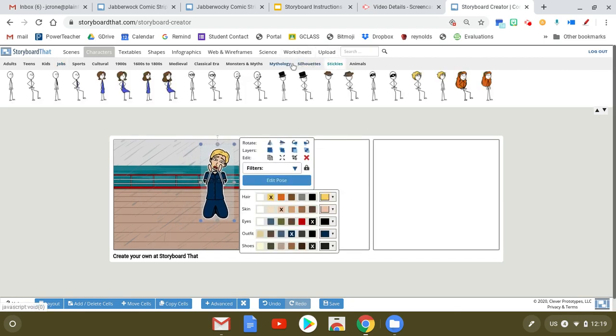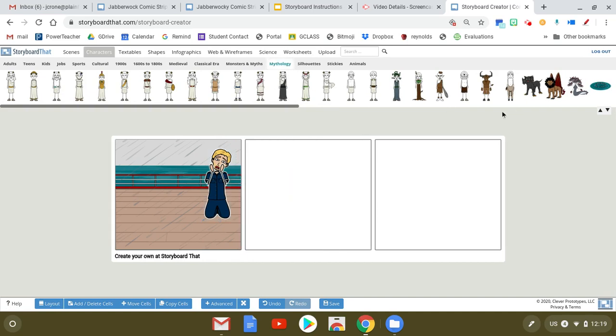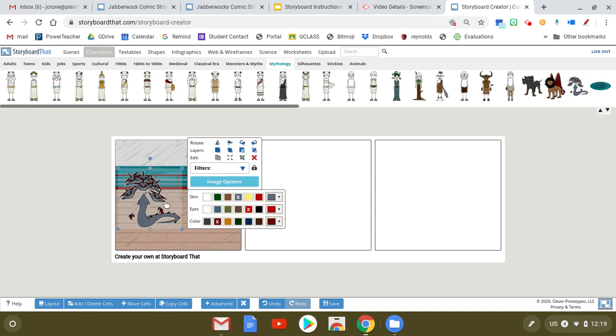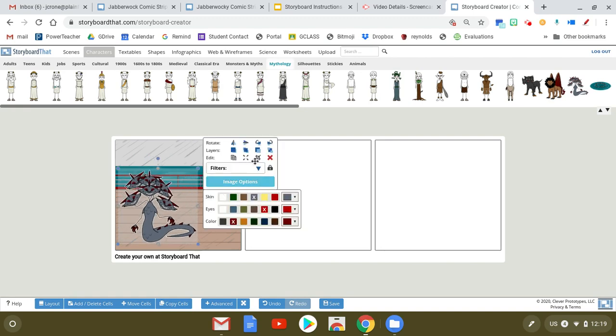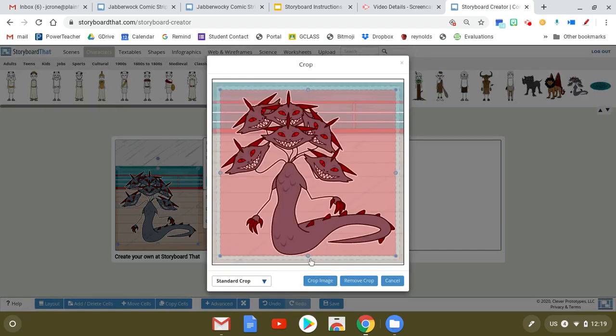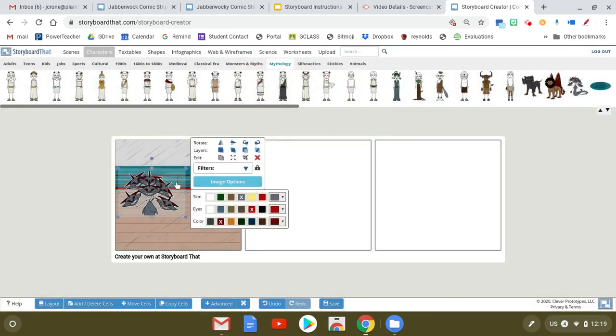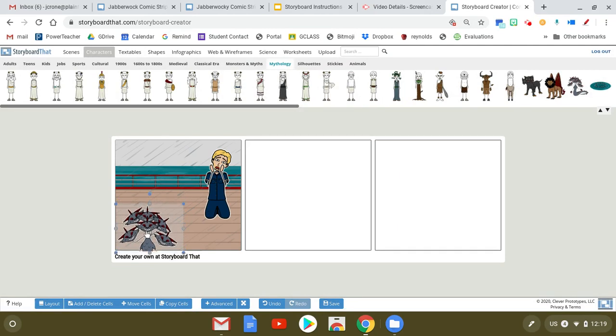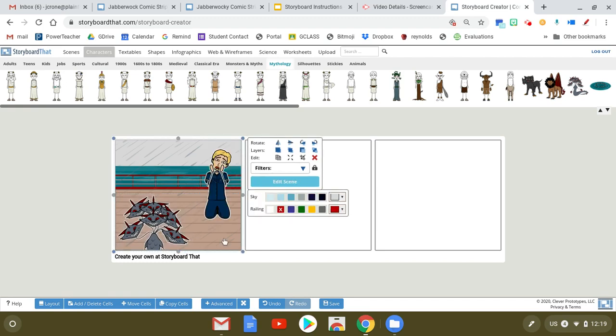Now we saw that we had these other creatures. Let's grab a creature and drag and drop. And once again, there's all sorts of different things you can do to edit this. But let me show you this. So he's screaming at this animal. I'll make this a mythical creature. Here I can go to crop, and I can actually crop this animal like that, crop image. And now this animal could be coming out of the top, so it's in the forefront, I think is what you call that. And now he is scared of this mythical creature.